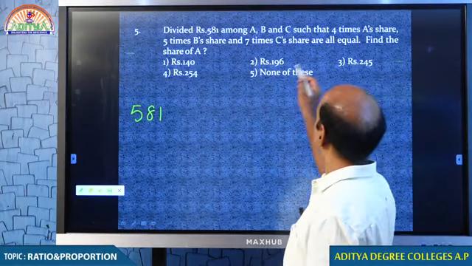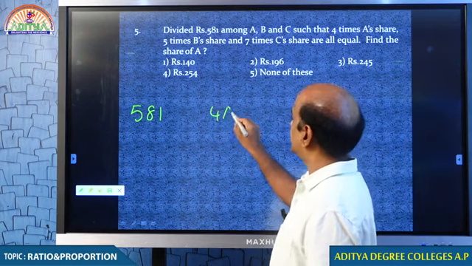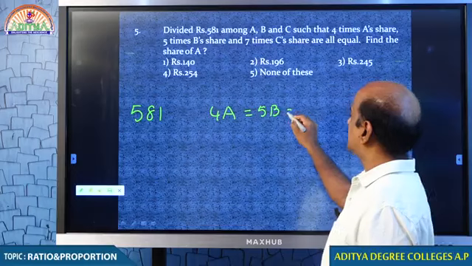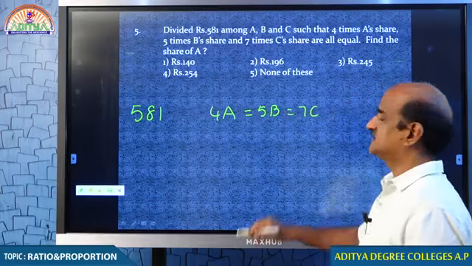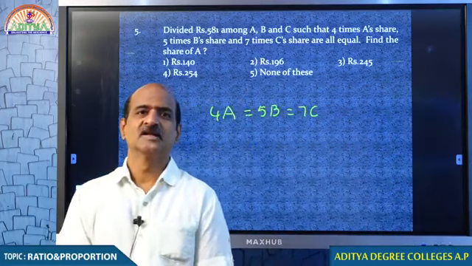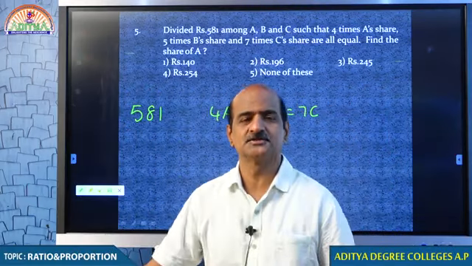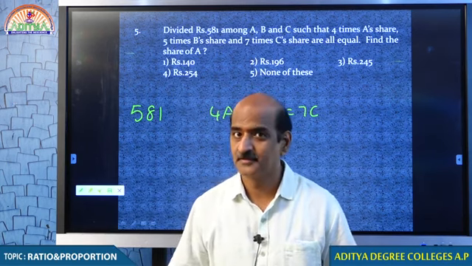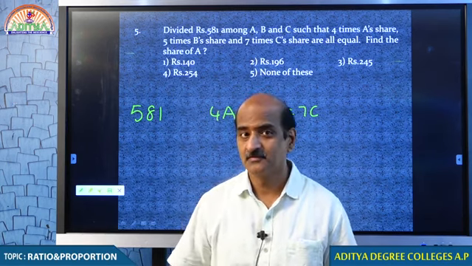What is the condition, my dear students? 4 times A's share, 5 times B's share, 7 times C's share are all same. The condition is not convenient. We have to make it convenient. You get the point?